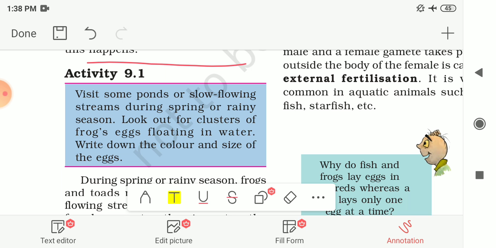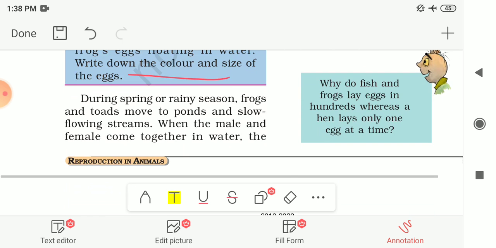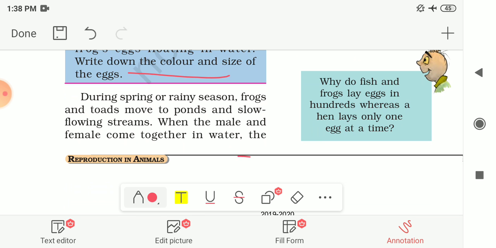If you have ever visited ponds or slow flowing streams during the spring or rainy season, then you might have noticed clusters, or groups, of frogs' eggs floating in the water. You may have noticed the color and size of these eggs. During the spring or rainy season, frogs and toads move into ponds and slow flowing streams.